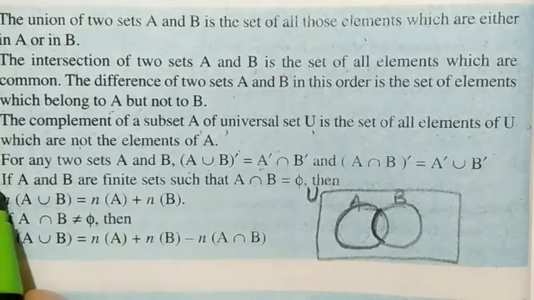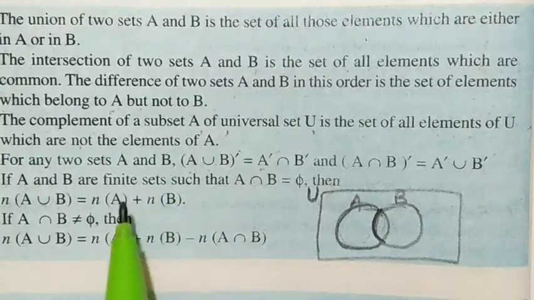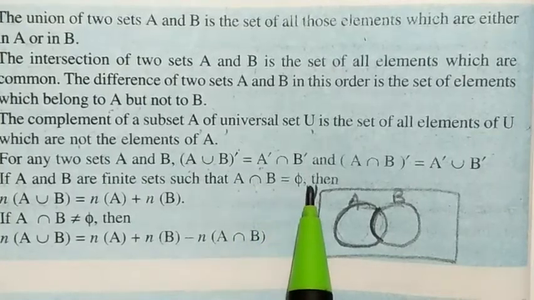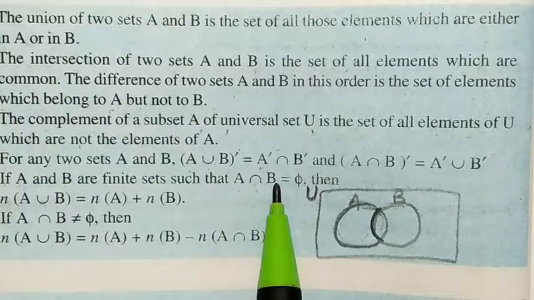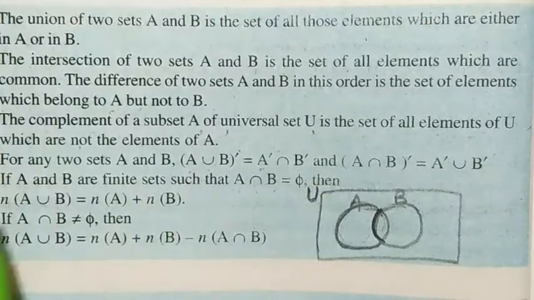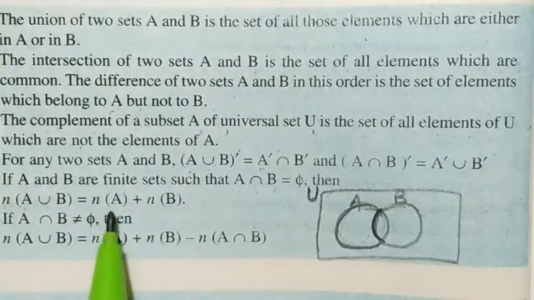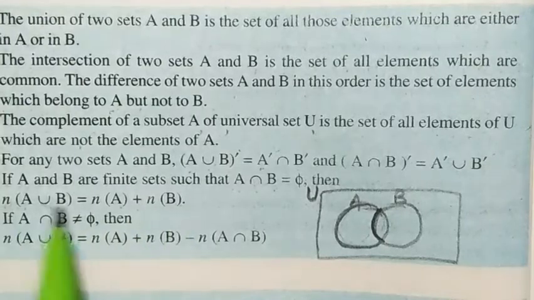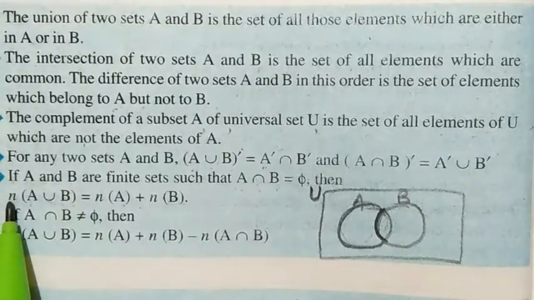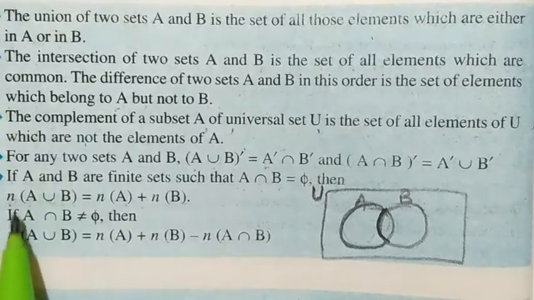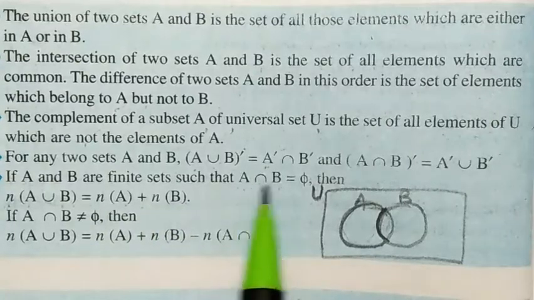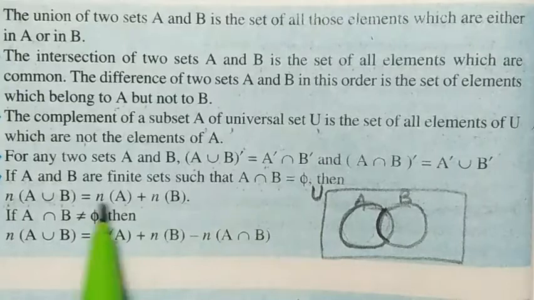Now this is true if A and B are finite sets, means there are a finite number of elements in A and B, and A intersection B equals phi. Phi means it's the empty set, means A intersection B is nothing, nothing is common in A and B. If A and B are finite, then n of A union B is equal to n of A plus n of B. What is this n of A union B? n of A union B means the number of elements in A union B. This n is called the cardinal number of A union B. So n of A union B equals n of A plus n of B, because A intersection B is phi. If this is not phi, then this will not hold.